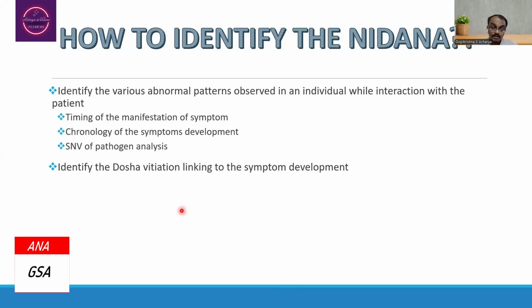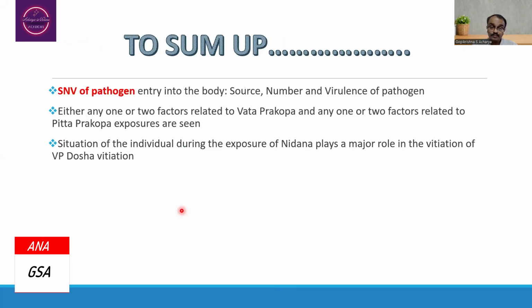Hence, to sum up, SNV of pathogen entry into the body should be recorded in each and every history taking. S refers to source of the entry of the pathogen, N refers to number of the pathogens, and V refers to virulence of pathogens entering into the body.